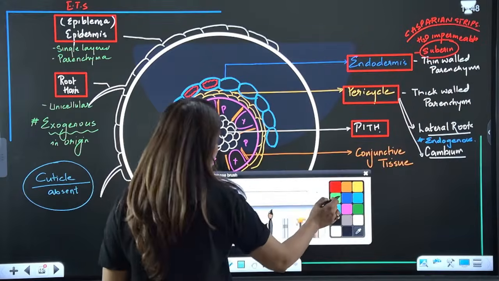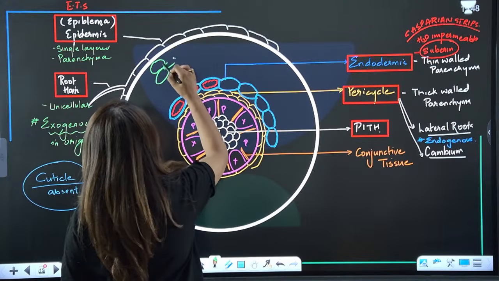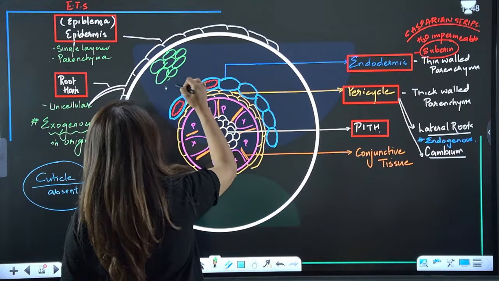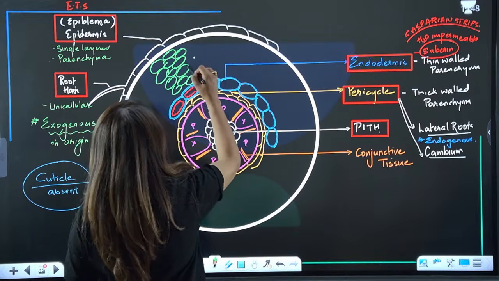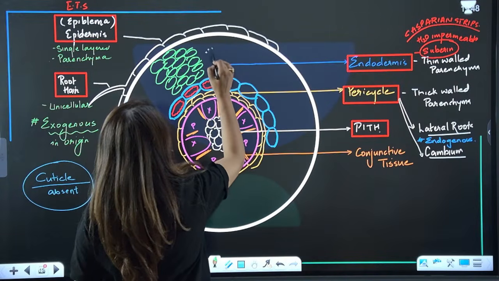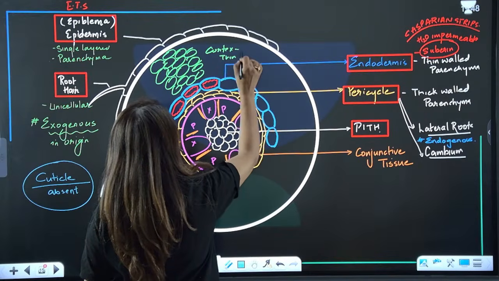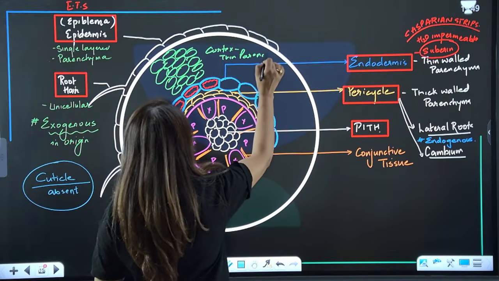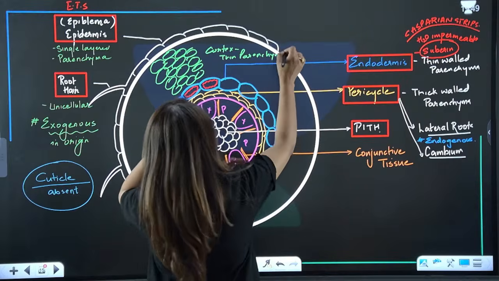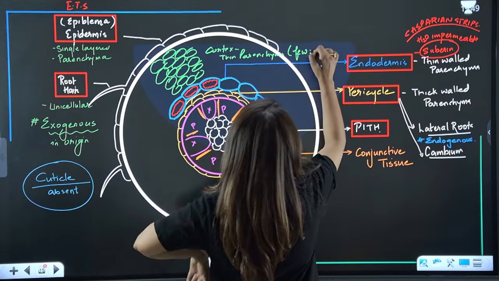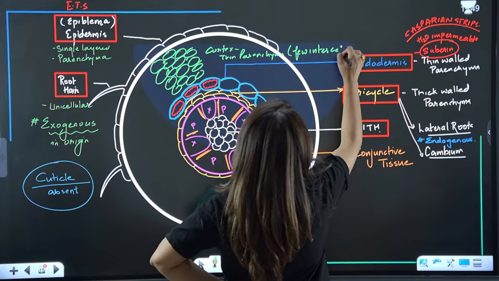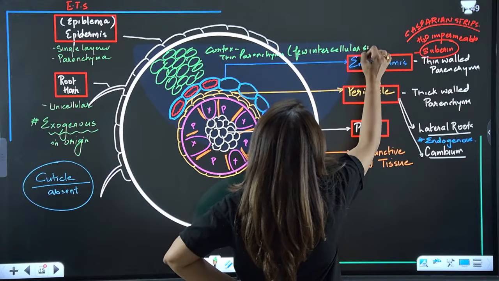And on the outer side, guys, filling the entire space, compactly arranged, this is all cortex. And what is cortex made up of? Again, thin parenchyma. Now remember, with very few intercellular spaces.